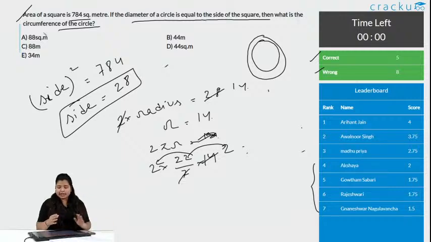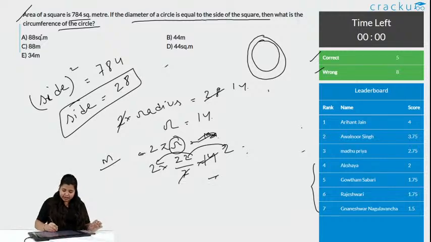And what is 88? Now, there is an important part, just do not get excited and mark option A. Option A says 88 square meter. So, it is not square meter. For circumference, the unit must be meter, as we only have a single dimension, length.